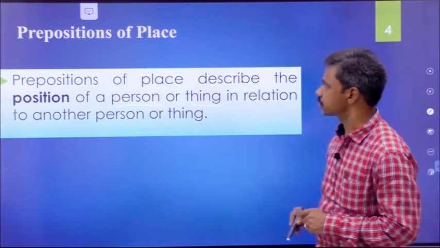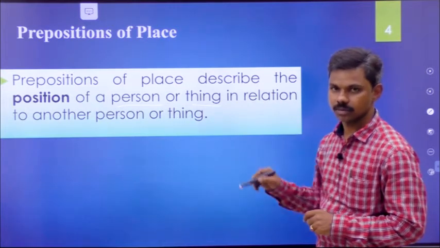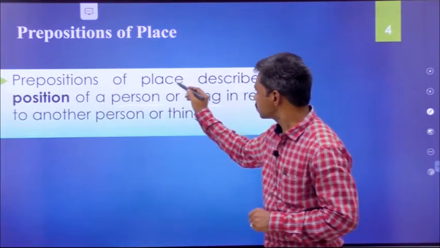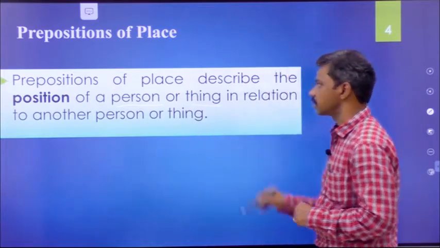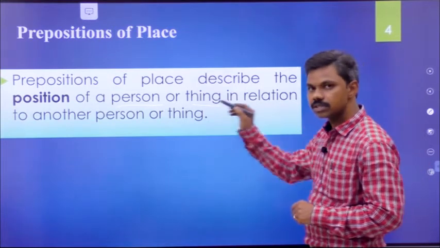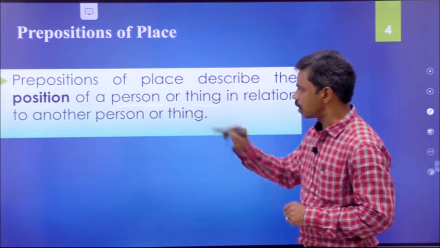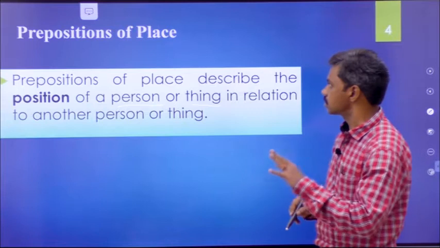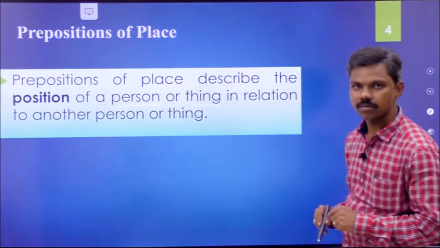This is prepositions of place. Once again, what are prepositions of place? Prepositions of place describe the position of a person or a thing in relation to another person or a thing. This is the meaning of prepositions of place.